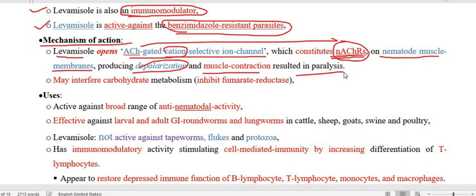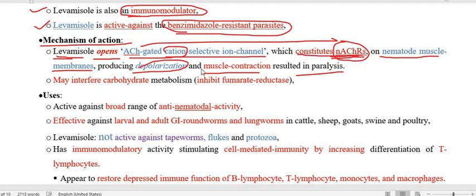So again I am going to repeat this same thing about the levamisole. Levamisole is opening the cation channel gate, the cation channel gate constituting the N-acetylcholine receptor.